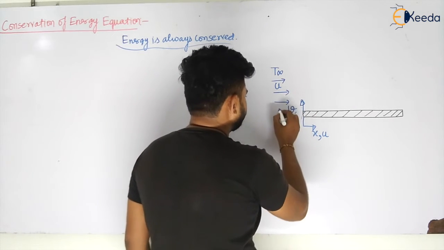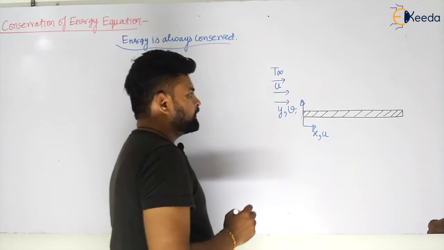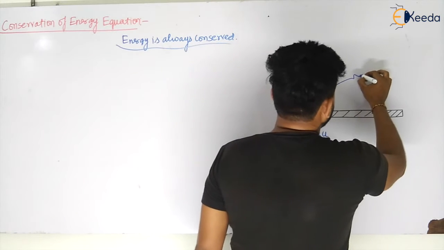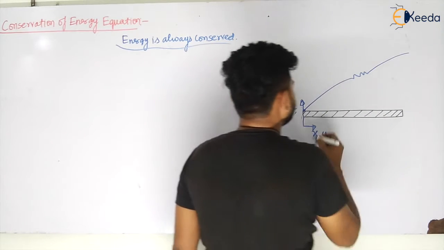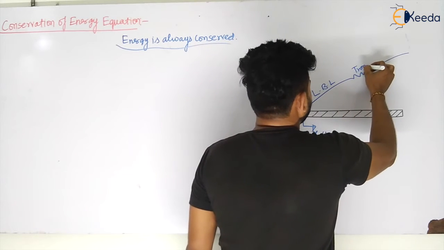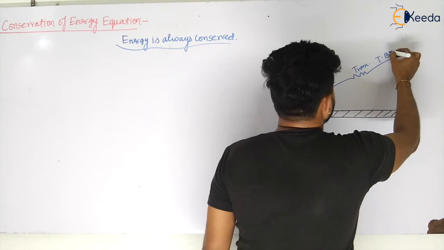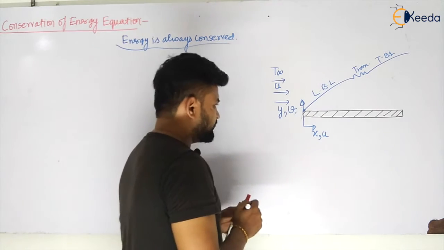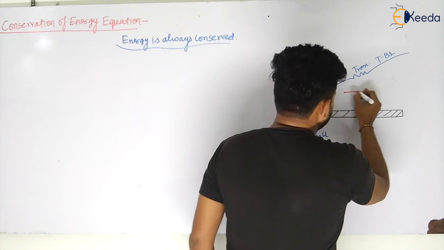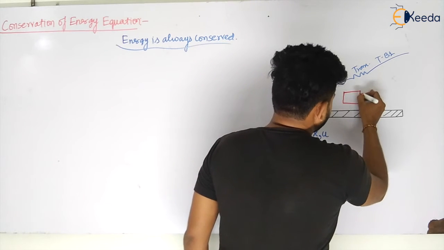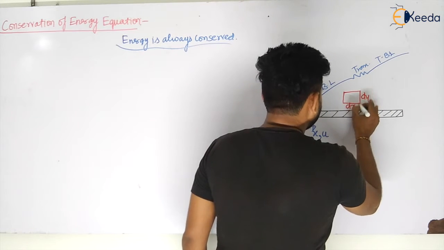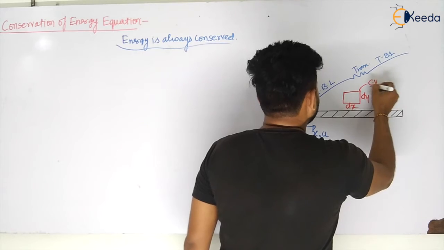Again there will be development of the boundary layer, my dear students: the laminar boundary layer, the transition zone, then the turbulent boundary layer. You have seen this so many times now. What I am doing is taking a small element from this, with length dy and length dx, and I am considering it to be the control volume.